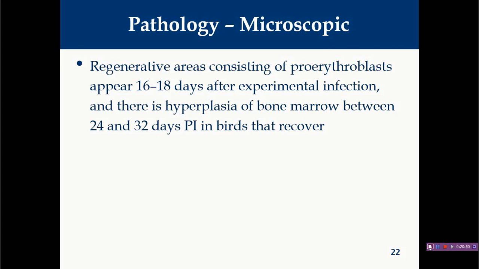Due to neutralization of the virus, slowly the hemocytoblasts will multiply again and start production of RBC, WBC, and thrombocytes in the bone marrow. Proerythrocytes and other hematopoietic cells slowly increase, and the entire bone marrow becomes completely normal between 24 to 32 days post infection, and such birds completely recover.